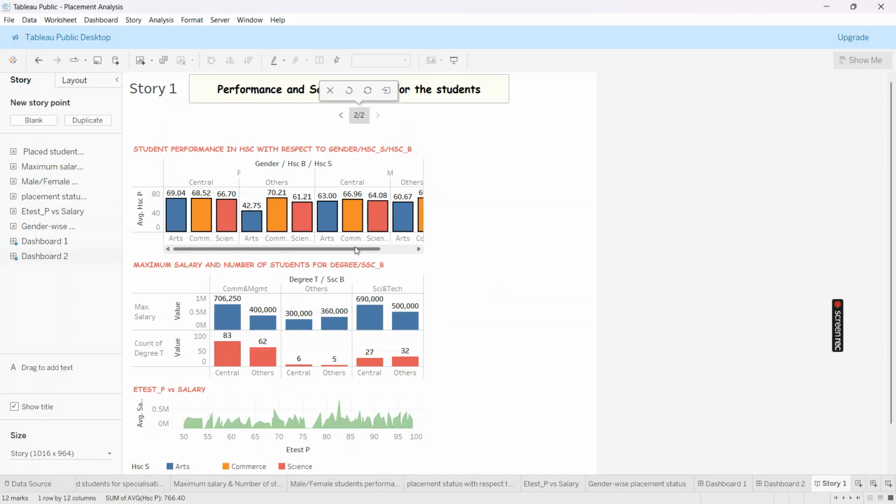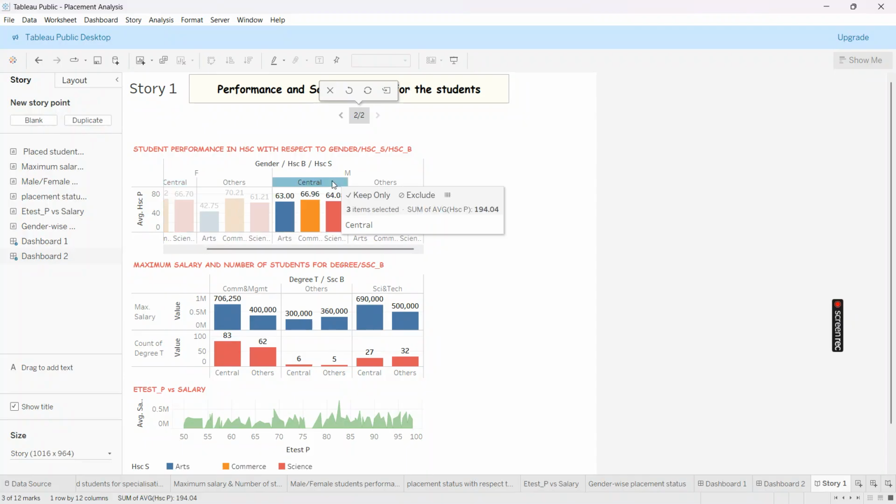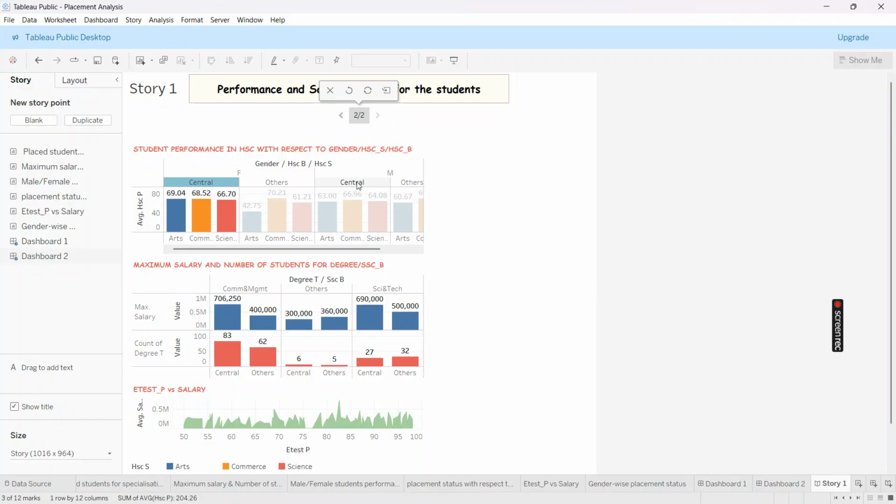Female students from the central board perform well compared to male students from the central board in HSC. Overall, the female students' average is 204 and the male students' average in central board is 194. So we can tell that female students perform well in central board compared to male students.